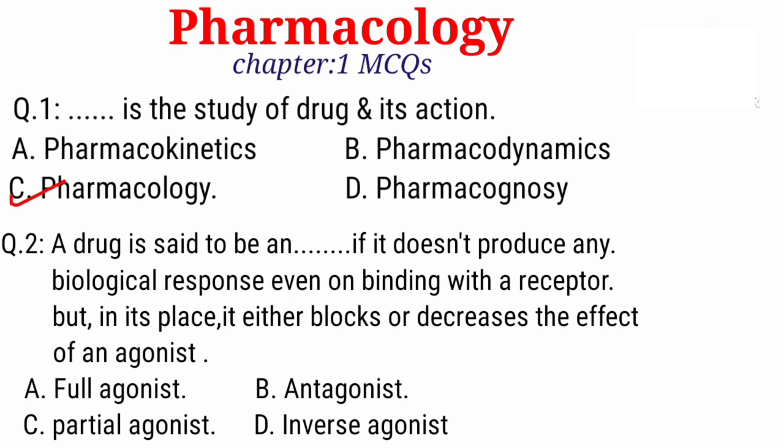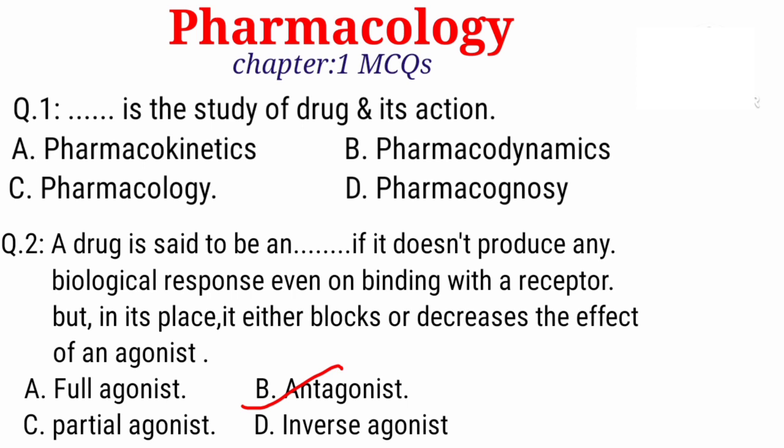Question number 2. A drug is said to be a dash if it does not produce any biological response even on binding with a receptor, but in its place it either blocks or decreases the effect of an agonist. Option A. Full agonist. B. Antagonist. C. Partial antagonist and D. Inverse agonist. Right option is B. Antagonist.